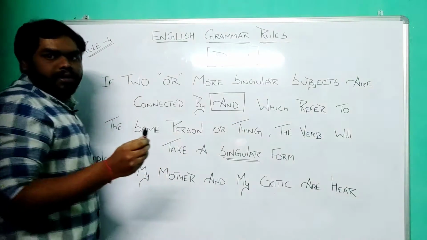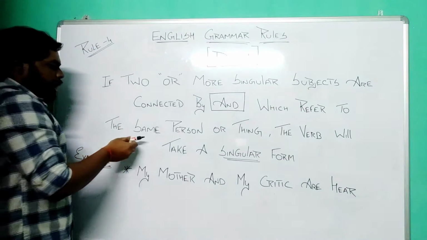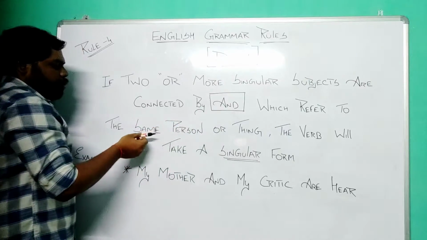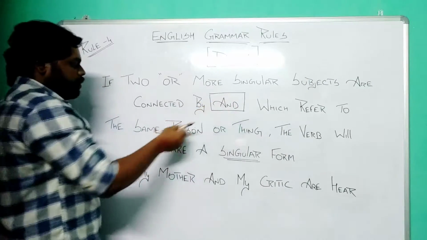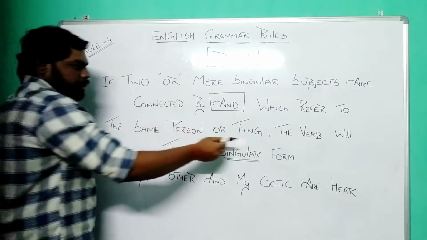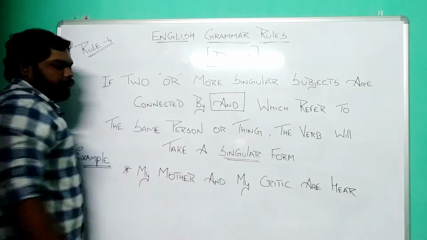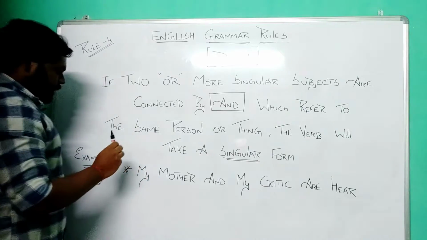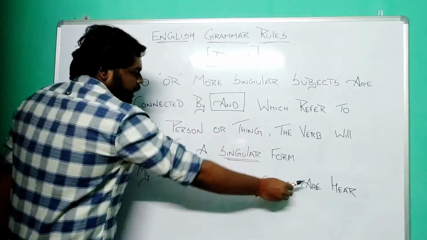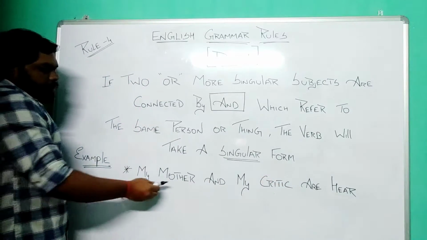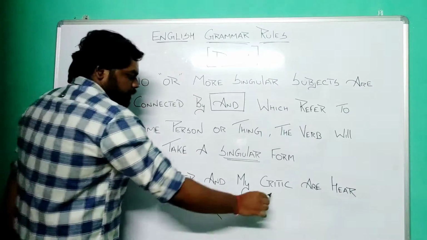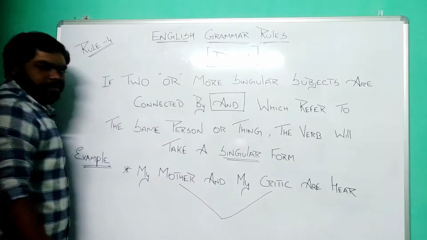Right? In rule number 3, we saw two different persons, and in rule number 4, if the word and is connected with two or more singular subjects which represent the same person or a thing, the verb will take a singular form. Right? Now let us see the example. My mother and my critic are here. Right? My mother and my critic represent the same person, not different persons.